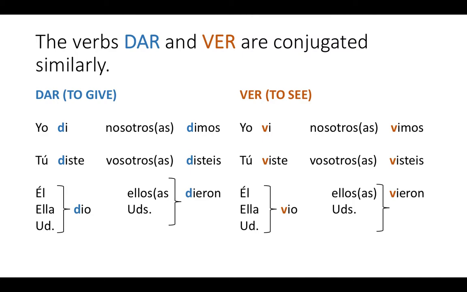See? Yo di. Tú diste. Él, ella, usted dio. Nosotros dimos. Vosotros disteis. Ellos, ellas, y ustedes dieron. Notice that there is no accent on any of that conjugation, and neither is there one for ver. Yo vi. Tú viste. Él, ella, usted vio. Nosotros vimos. Vosotros visteis. Ellos, ellas, y ustedes vieron.